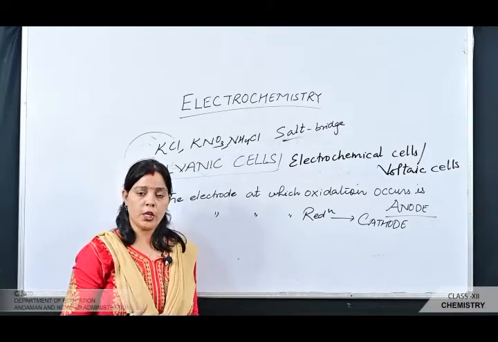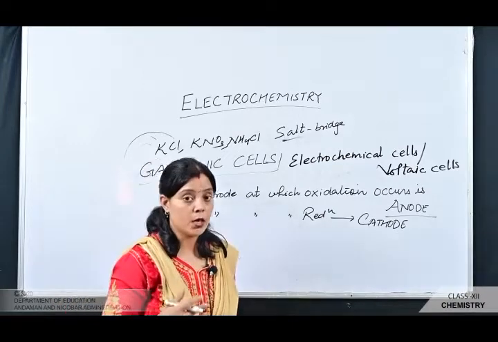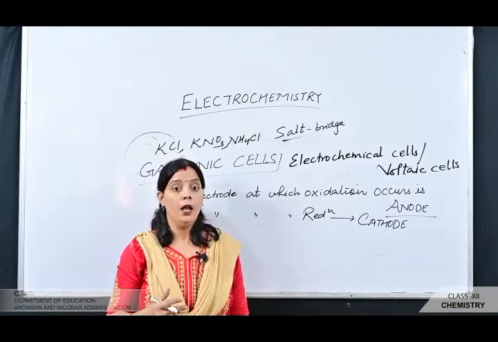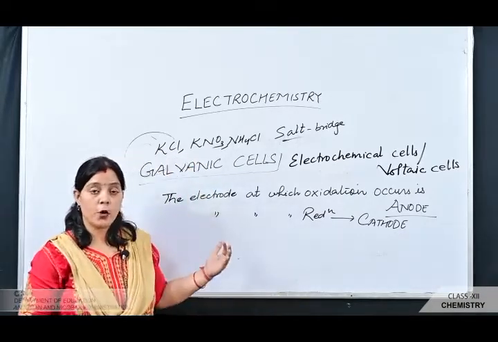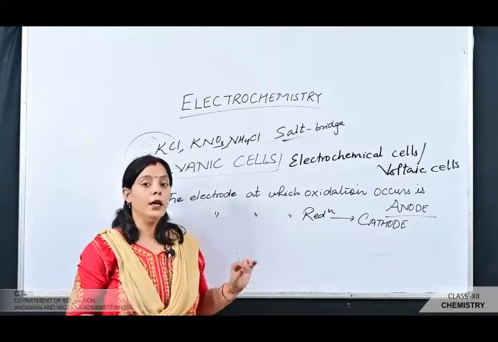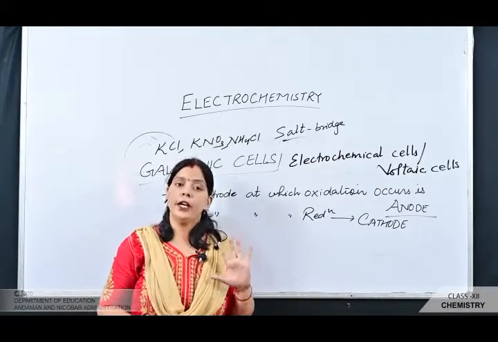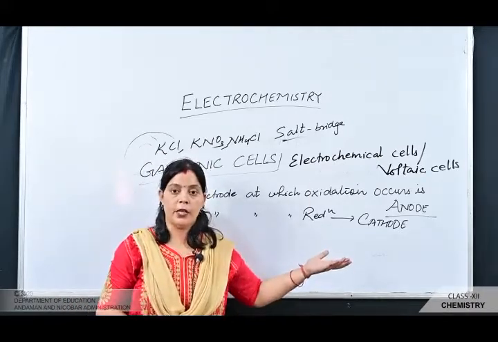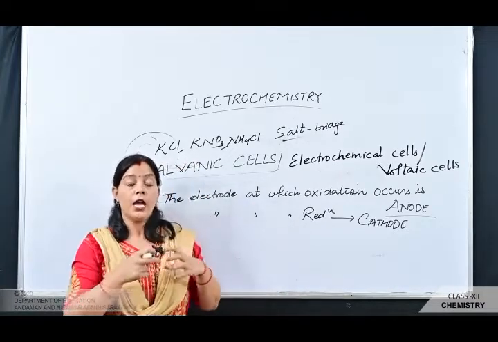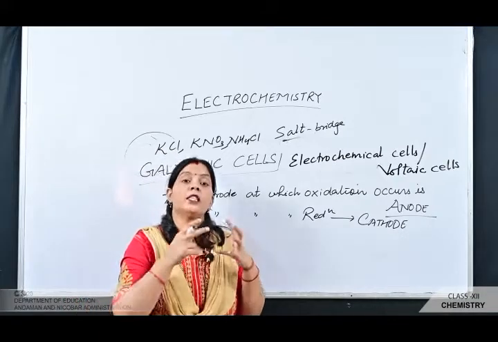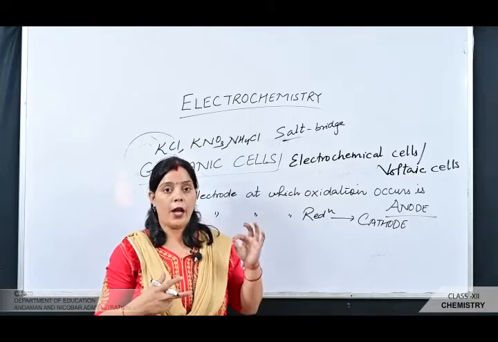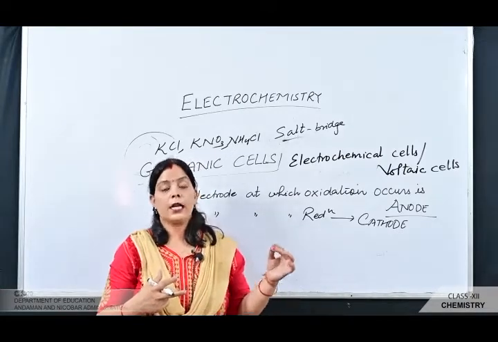Due to the oxidation process occurring at the anode, it becomes a source of electrons and acquires a negative charge in the cell. Similarly, due to the reduction process taking place in the other half cell, the cathode becomes a receiver of electrons and acquires a positive charge. So in the electrochemical cell, the anode electrode acts as the negative terminal, whereas the cathode electrode acts as the positive terminal.